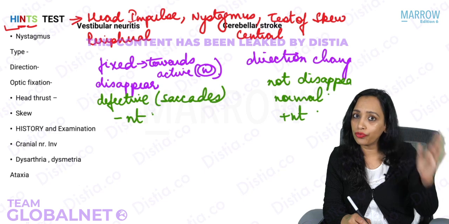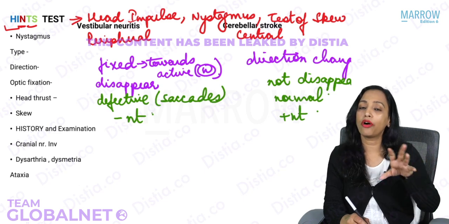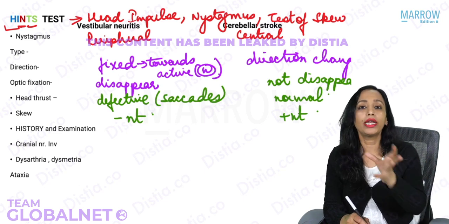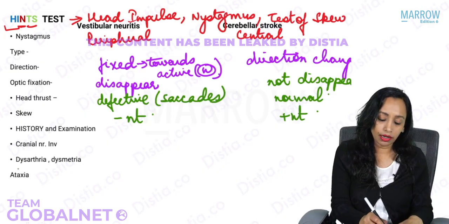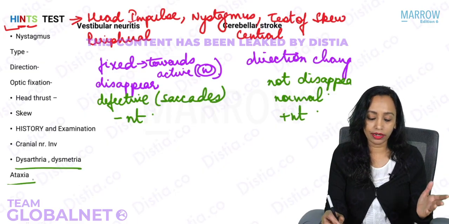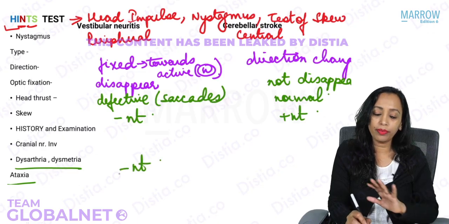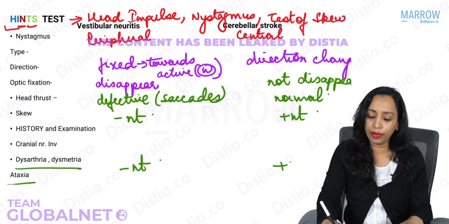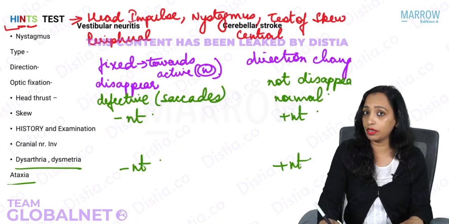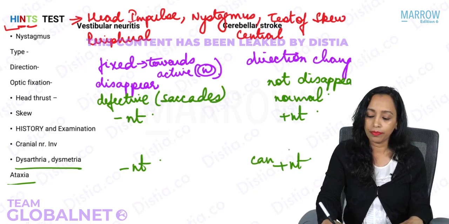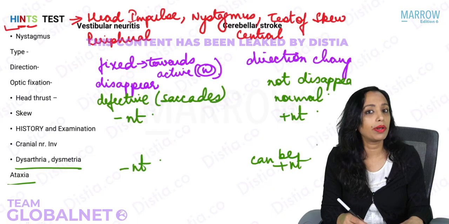And the history and examination is the foremost. That is what you do first. You look for any history of inner ear involvement. You look for any history of the central involvement like dysarthria, dysmetria, ataxia. All this will be absent. Cranial nerve involvement will be absent in vestibular neuritis. They can be present in cerebellar stroke.